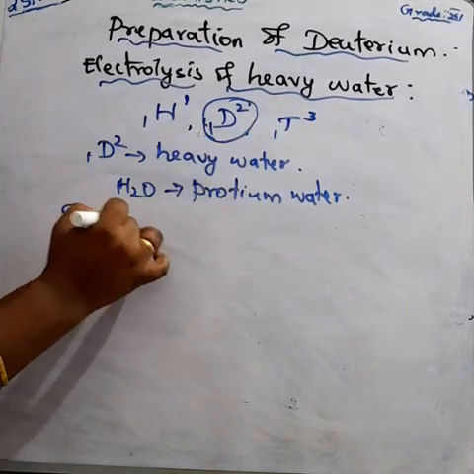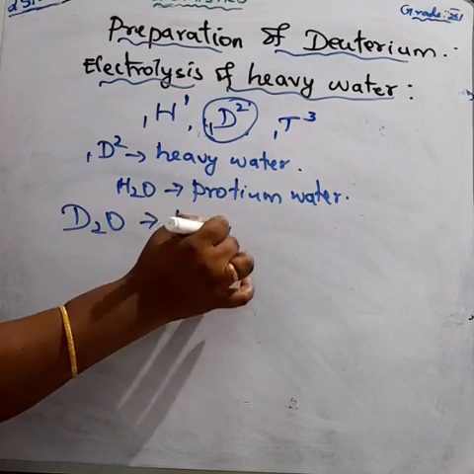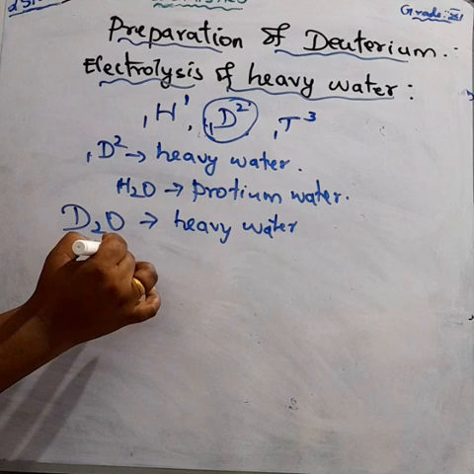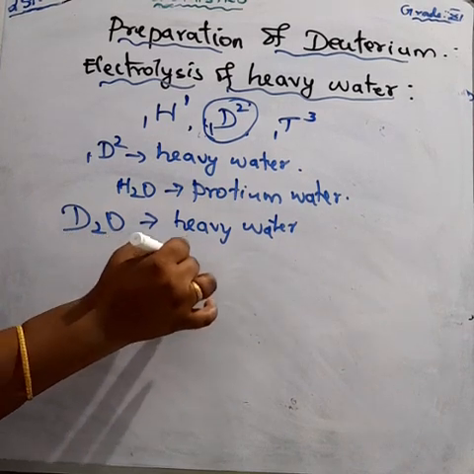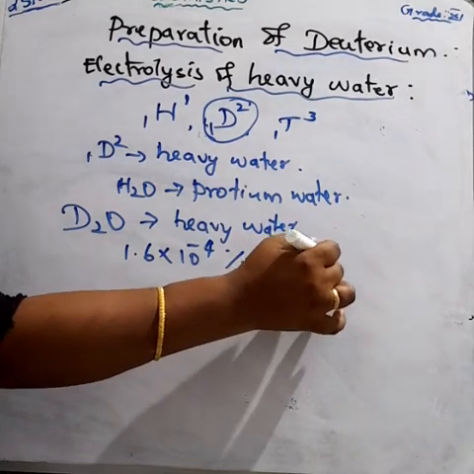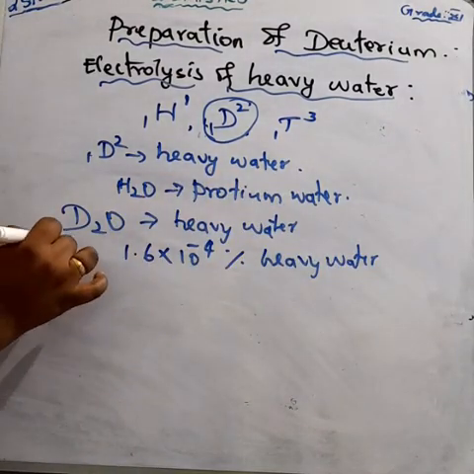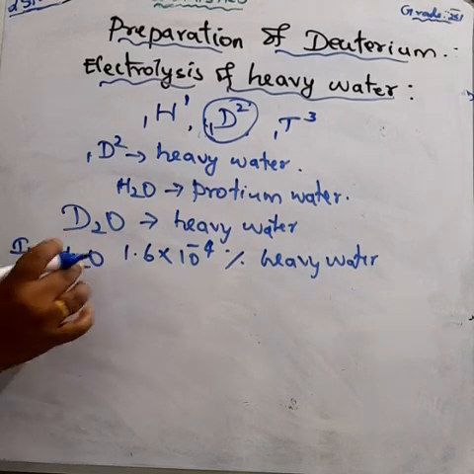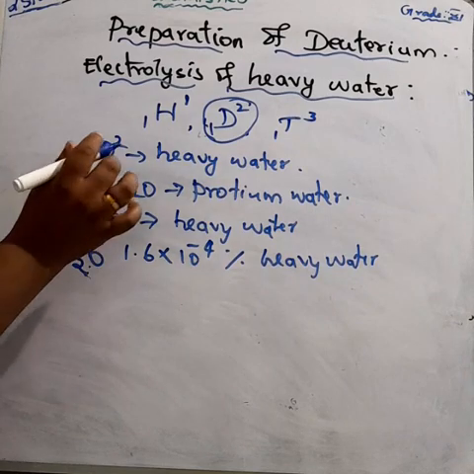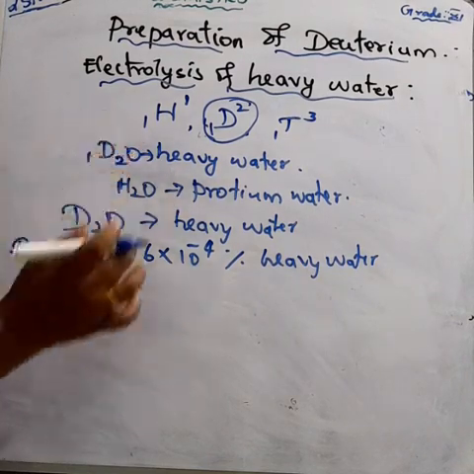The normal water contains 1.6 into 10 power minus 4 percentage of heavy water. The deuterium we cannot manufacture, but we can extract deuterium from the ordinary water.